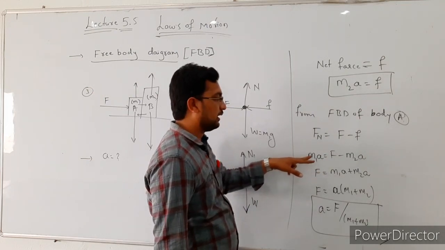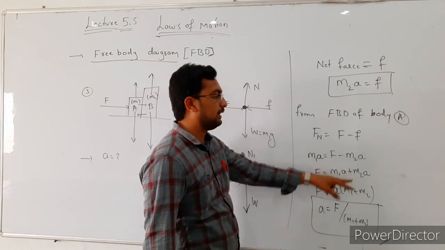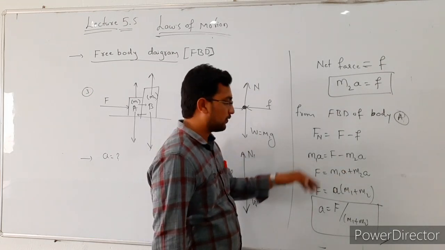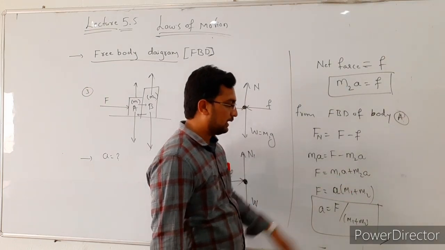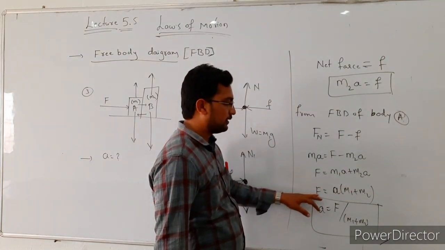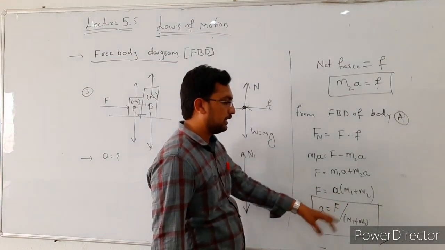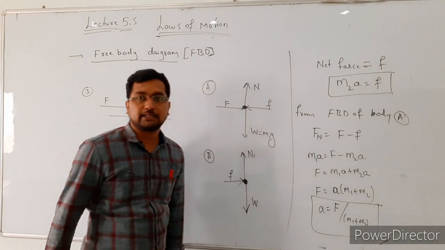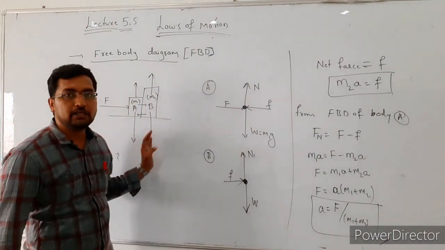The mass of the first body is m1, and the acceleration of that body is a, that is equal to F minus m2 into a. So from this relation, F is equal to m1a plus m2a, take a common, then F is equal to a bracket of m1 plus m2, then the acceleration of the system is F divided by m1 plus m2. So this is one method to calculate the acceleration of the system.